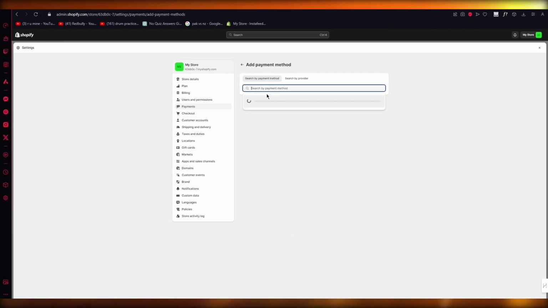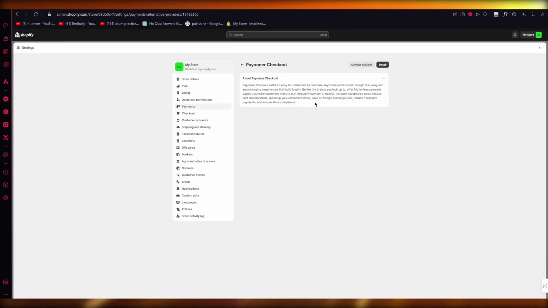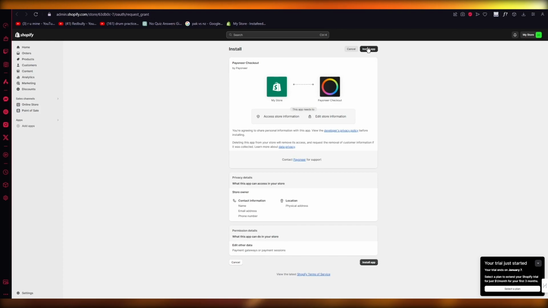Once you do that, click on search by payment method, and then click on search by provider. Then you're going to write Payoneer, and it's going to give you Payoneer checkout. And this is what we're going to want to go with. So once you click on that, you're going to click on install, where it's going to start installing the Payoneer checkout, including the actual perks it comes with. So you're going to click on install app, Payoneer checkout.